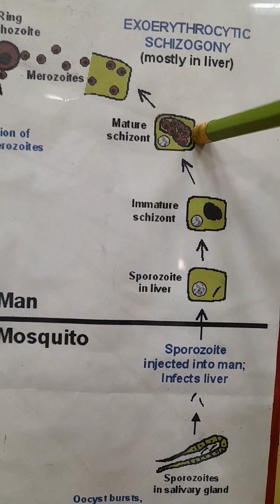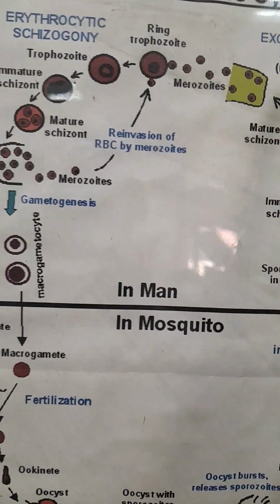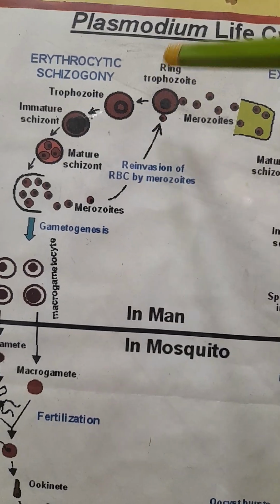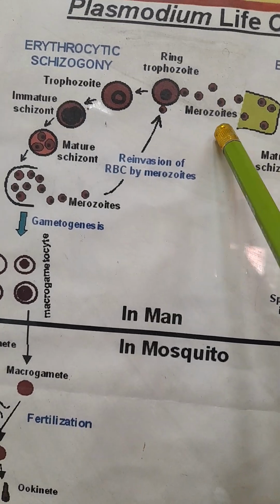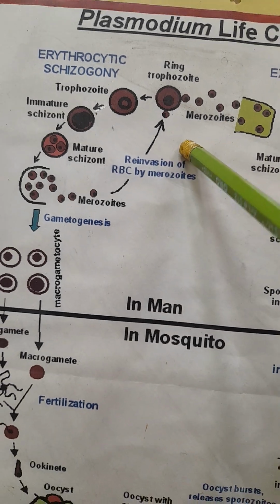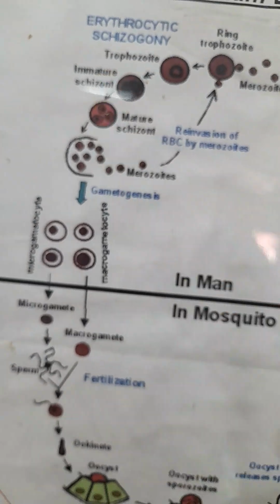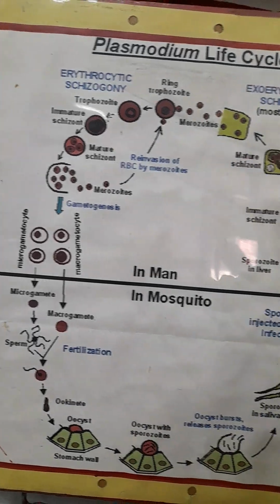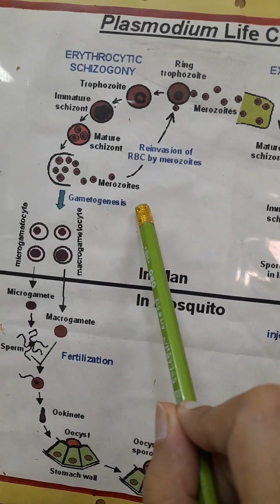When the schizont becomes mature, there is a burst of merozoites from that cell, and now this is called the erythrocytic schizonty because it is on the RBC. Erythrocytes mean RBC. When the merozoite attaches to the RBC, it is called a ring trophozoite, and the ring trophozoite converts to the trophozoite, then into the immature schizont, and then the mature schizont. As I already discussed, when the schizont becomes mature, there is a burst and release of merozoites.